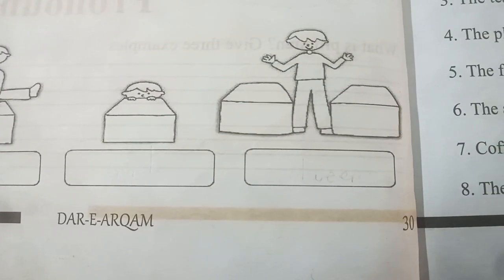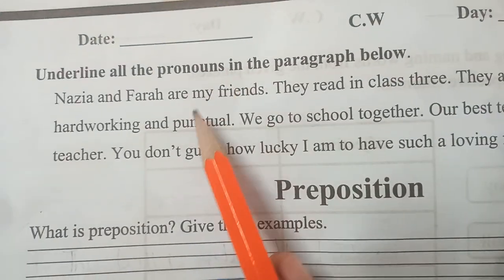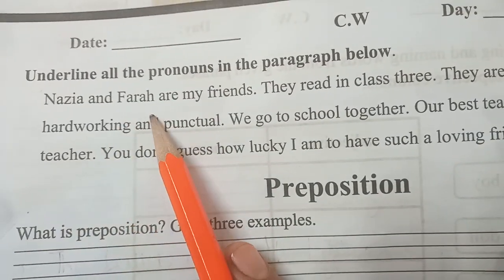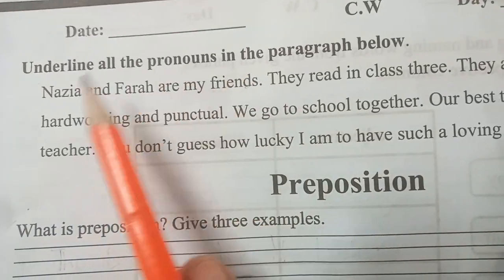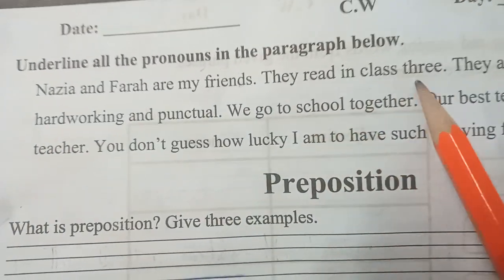Now move towards page number 30. On page number 30 we have an exercise for pronouns. Write down the date and day first. Nazia and Farah are my friends. You have to underline all the pronouns in the paragraph. They read in class 3.